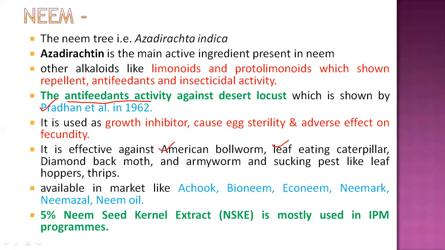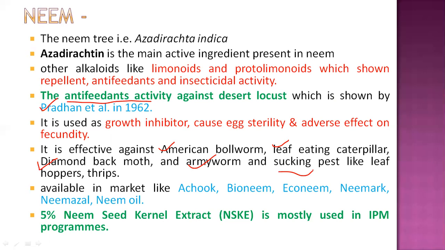on the cabbage plant, the diamond back moth, a very severe pest, is also controlled by this pesticide. Even some armyworms are also controlled, and some other sucking pests like some leaf hoppers, that means the jassid, some whitefly and thrips.